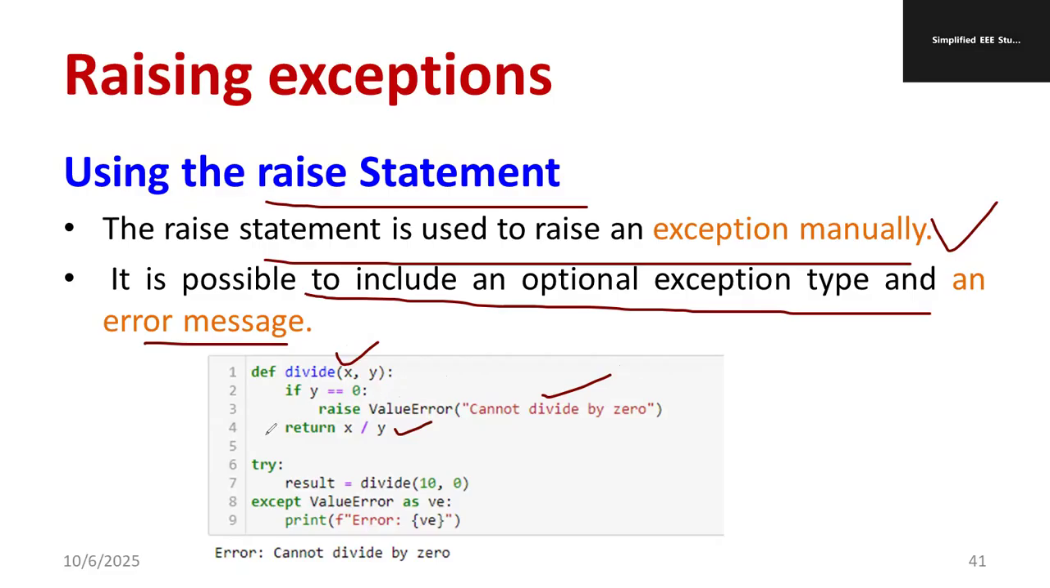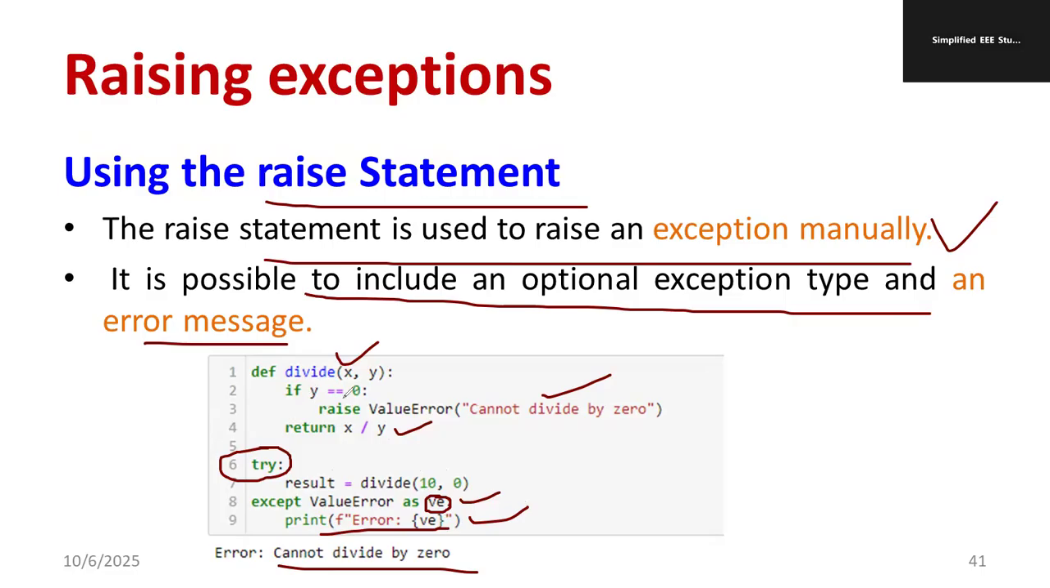I hope you understood. Else, we can also go for a try. Result equals divide 10 by 0. Divide is already a user defined function which you already called. Then you are supposed to go for except ValueError as VE. ValueError is aliased as VE. Here print the error. So the error will be cannot be divided by 0.